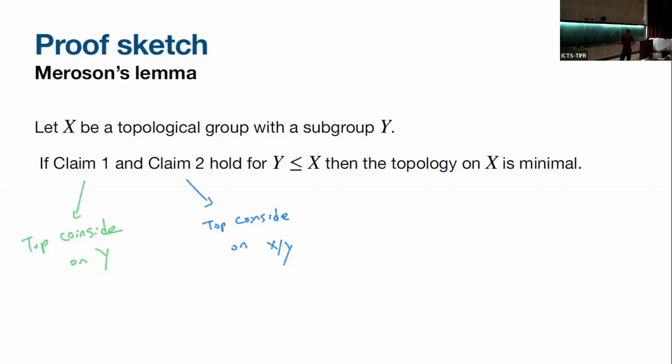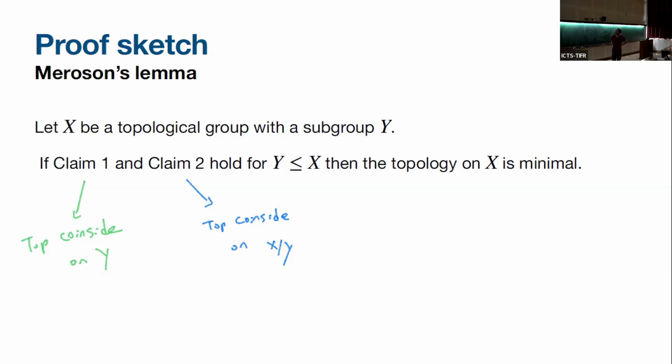And there's a famous lemma called Merson's lemma, which says that if we have some subgroup, it doesn't even have to be closed, just some subgroup where both topologies coincide on it and on the quotient, then both topologies are the same. So this proves the theorem for B, and proving for B will prove for G.